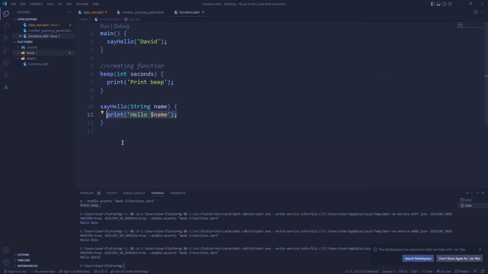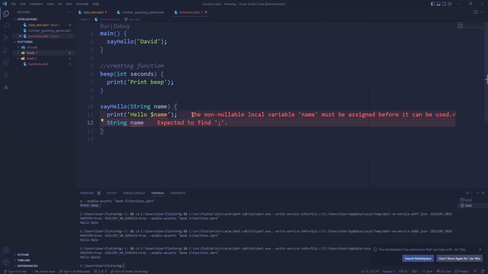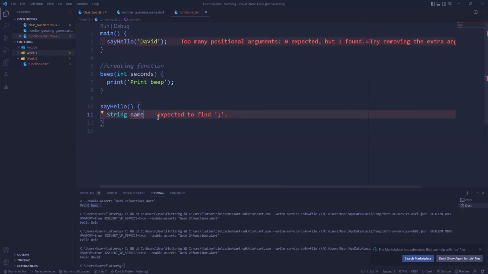Let's try something. Assuming I had this in this function, let's say I create a variable called name. In fact, let me remove this now. Then I'll say string name equals daily, so I'm storing this here.